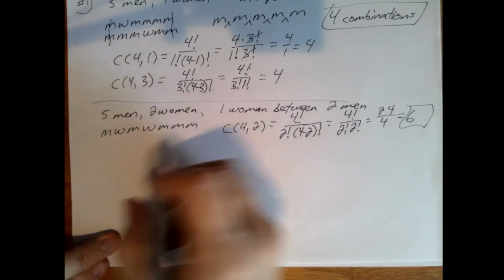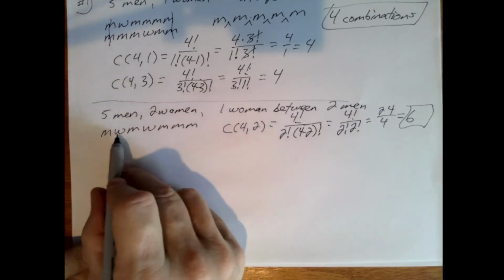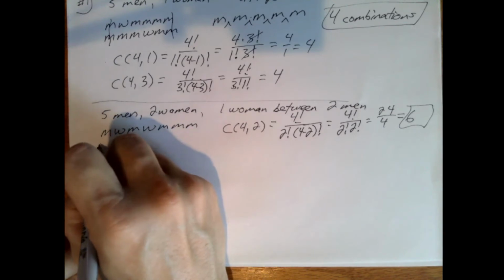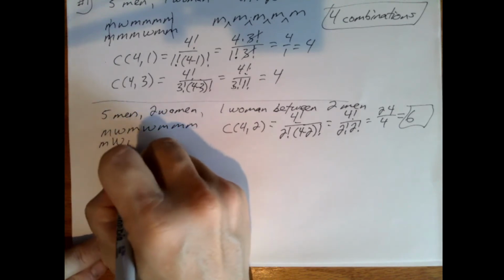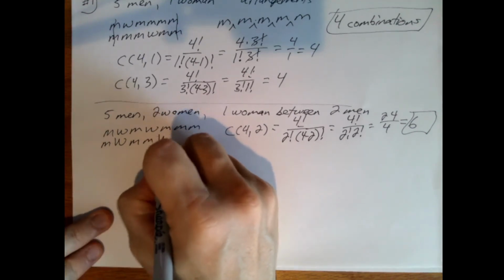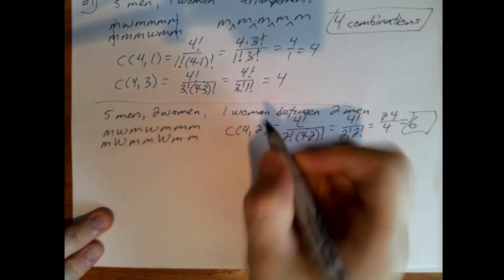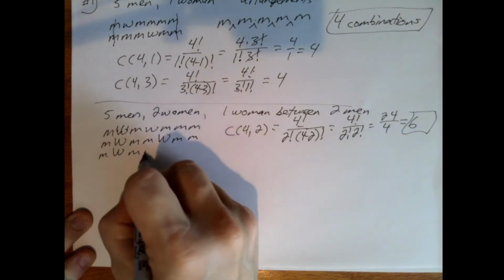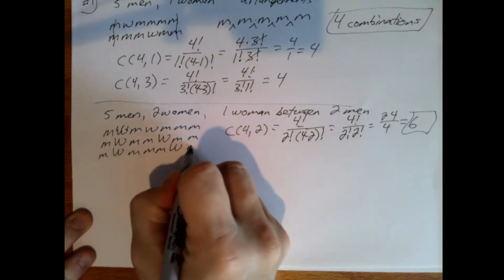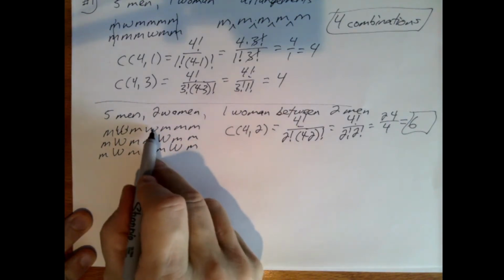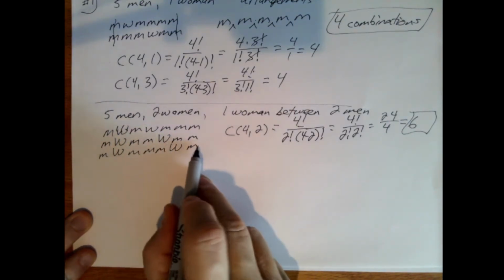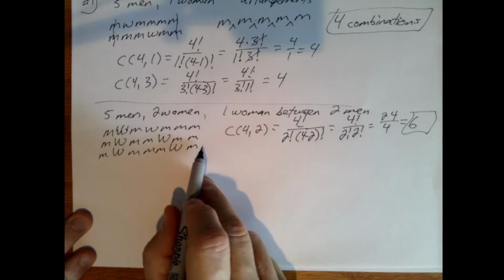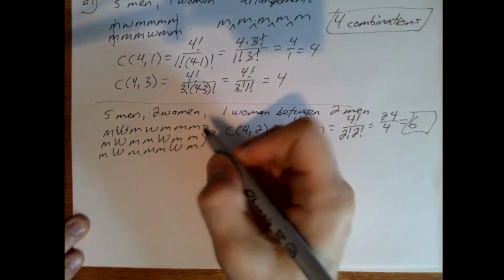Let's look at another way of thinking about this problem that doesn't involve using the formula. So we have this arrangement here, and I'm going to lock this woman in. Then we also have man, woman, man, man, woman, man, man, man, woman, man, man, man, woman, man. And that's as far as this second woman can move without going to the last position. All right? So there's 3 of those.